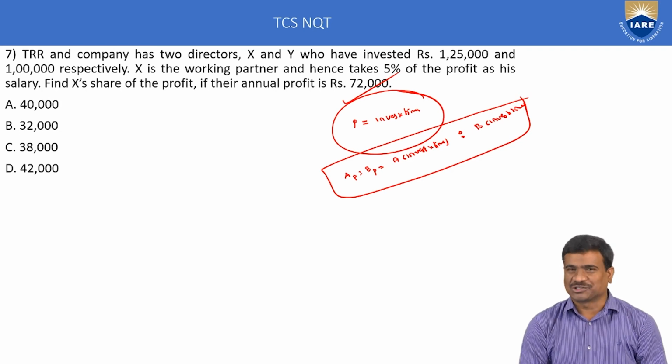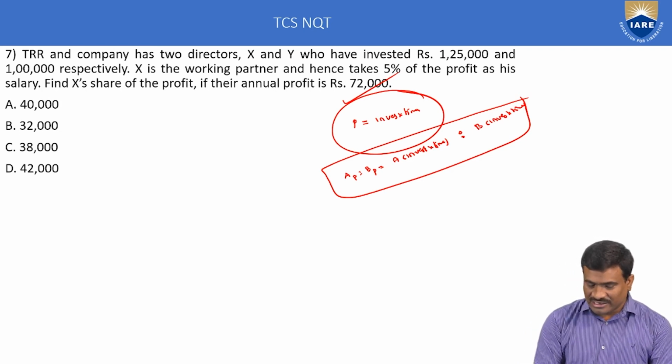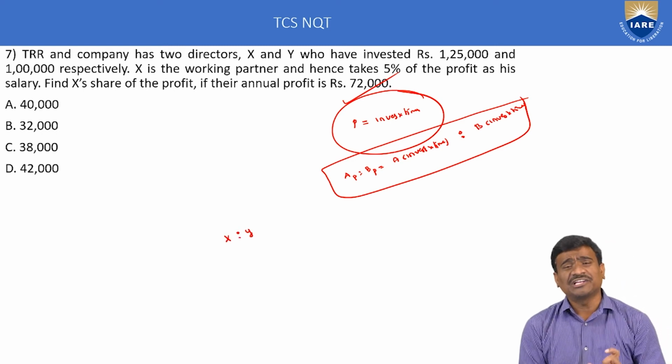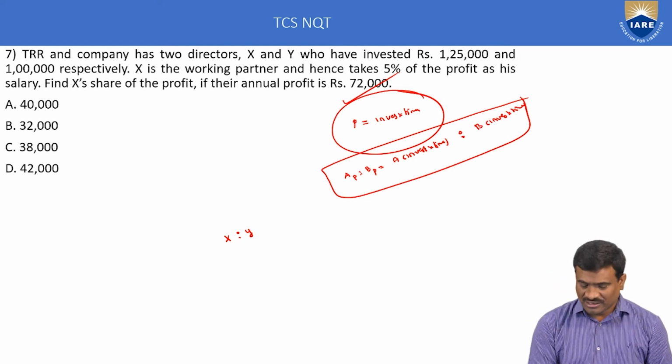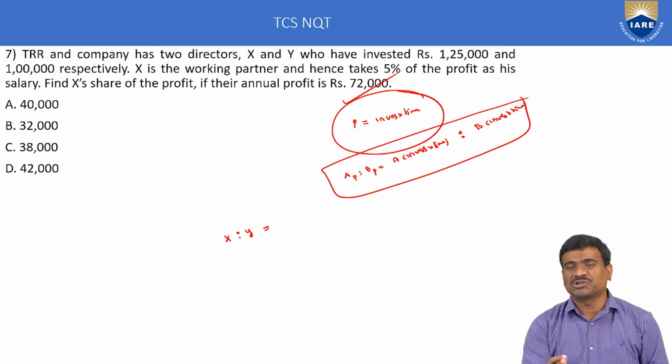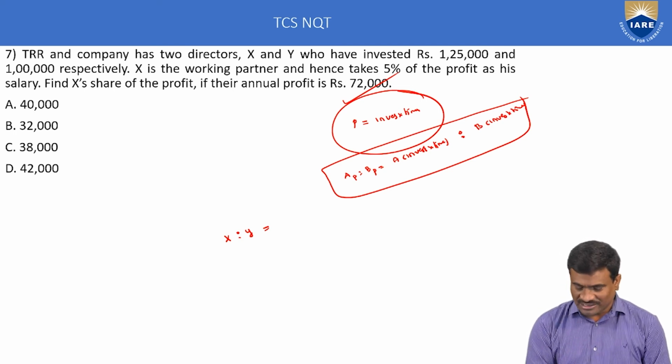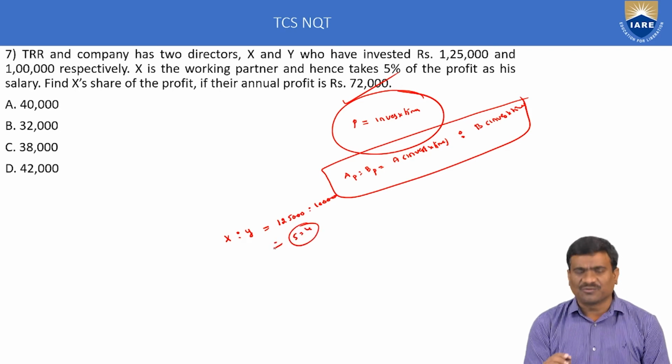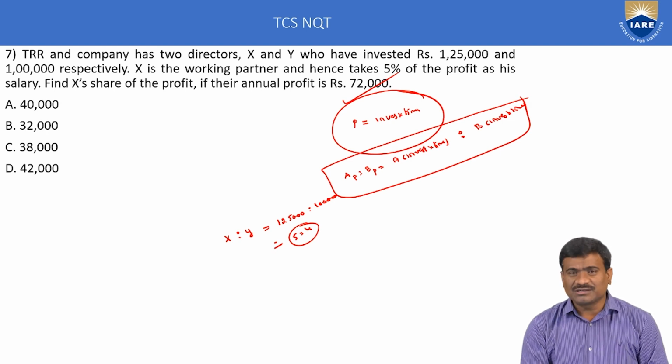This is called the application. Here, next, X and Y directors. Calculate X's profit is to Y's profit. Ratio of profits of X and Y, time not given, that means constant. If time is constant, then the investment ratio and profit ratio are both the same. X is to Y is equal to 1,25,000 is to 1 lakh. Okay. Next, ratio 5:4. Next, total profit is equal to 72,000.